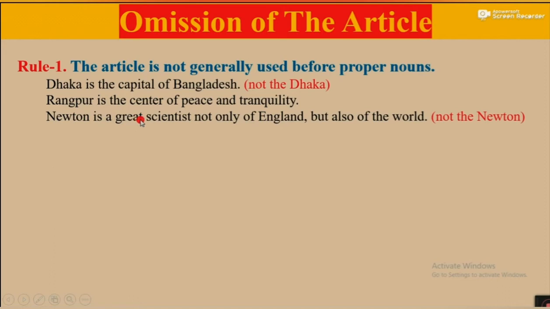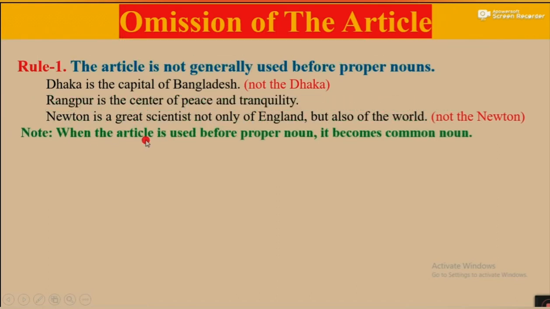Newton is a great scientist, not only of England but also of the world. Here, Dhaka, Rangpur and Newton are proper nouns, so we should not use article before them. We cannot use the Dhaka or a Dhaka, the Newton or a Newton. Okay.